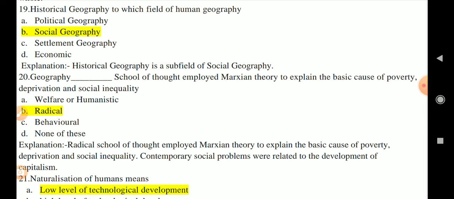According to the radical school of thought, all the contemporary social problems are related to the development of capitalism. Due to capitalism, people are facing poverty, deprivation and social inequality. Due to development of capitalism, there is an increasing gap between the rich and the poor.